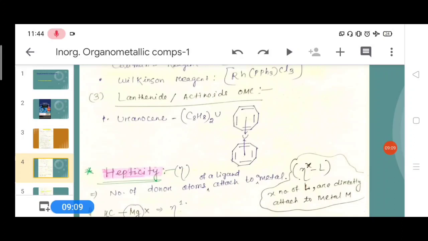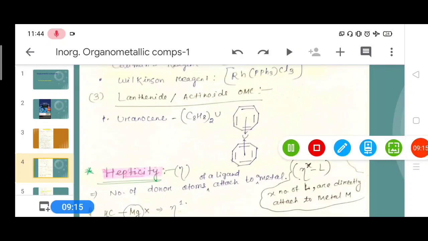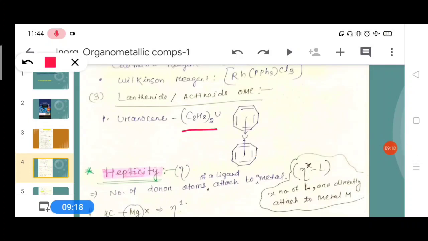Lanthanoids and actinoids are the third type of organometallic compound. An example is uranocene. This is the formula of uranocene. It is an 8-membered cyclic compound, a cyclo compound.